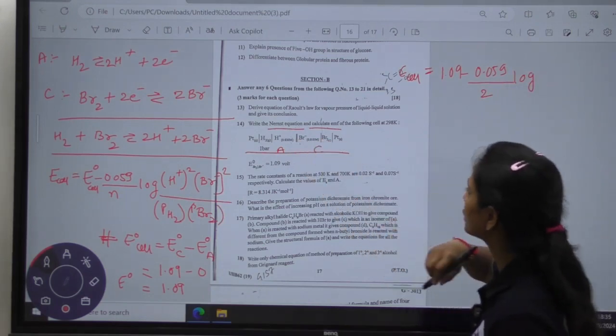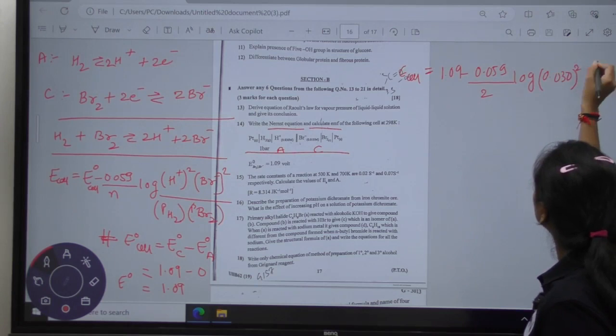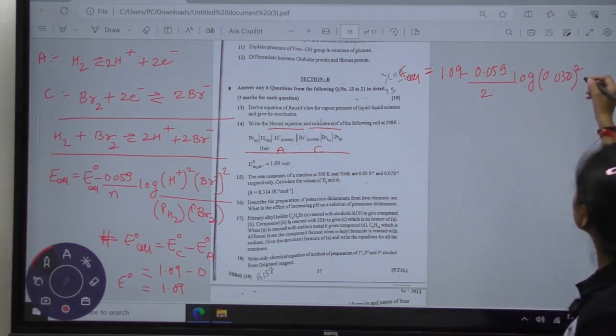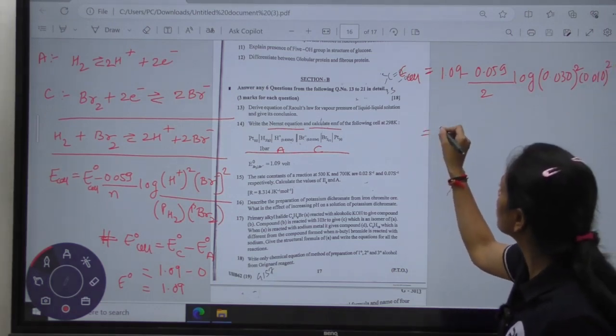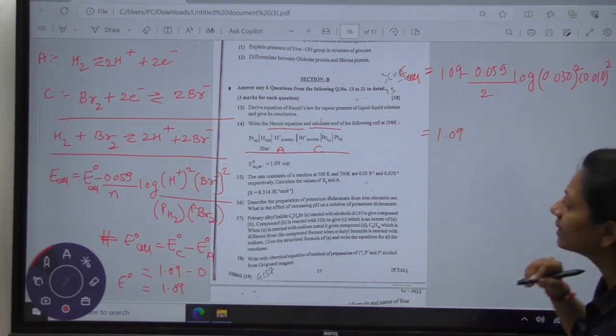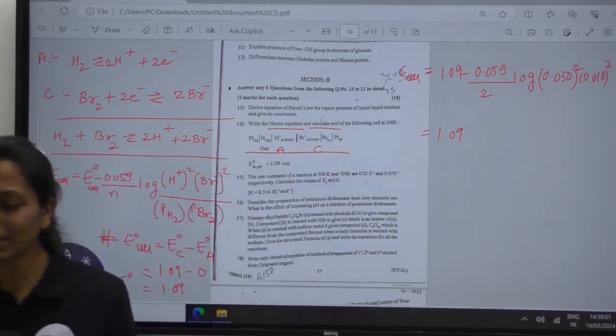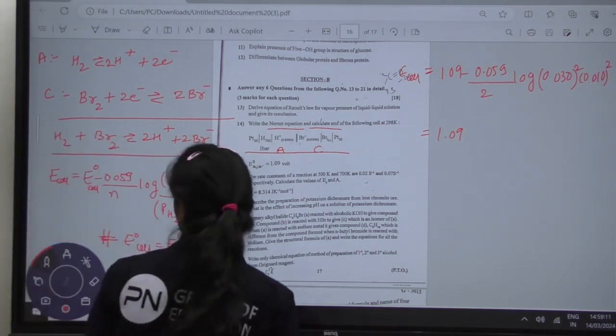What is the concentration of H plus? H plus is given to you: 0.030 whole square, multiplied by the concentration of Br minus, which is equal to 0.010 whole square. Okay, we need to solve the question. 1.09 minus... So when you solve the entire question with the help of the numerical part, what will be the value? You will get the value equal to 1.28.